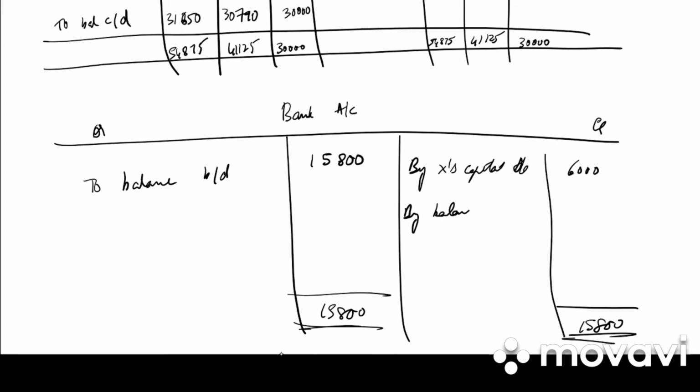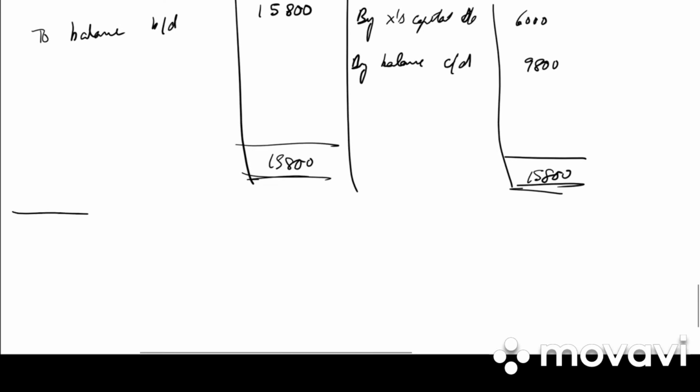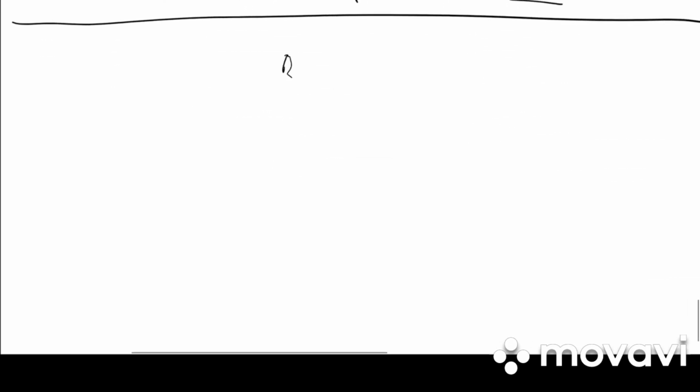Then we have by balance carried down. 15,800 minus 6,000 we get 9,800. And last we need to prepare the balance sheet.